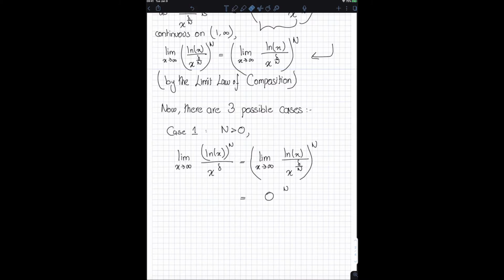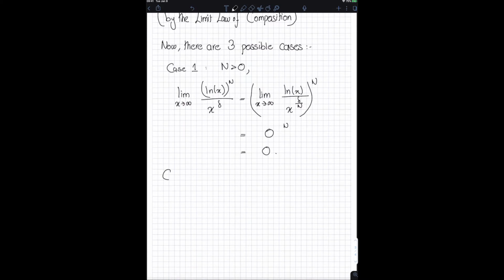And by the lemma that I proved, the limit as x approaches infinity of ln of x divided by x to the power of any positive real number is just 0. So this limit is effectively just 0, and I get 0 to the power of n, where n is once again a positive real number, and 0 to the power of any positive real number is simply 0. So in this case, I've proved that the limit as x approaches infinity of ln of x to the power of n divided by x to the power of delta is 0.